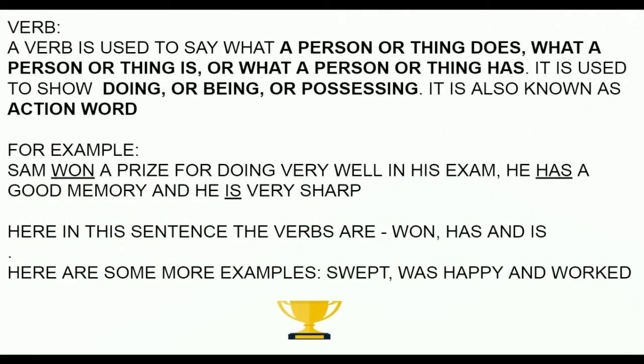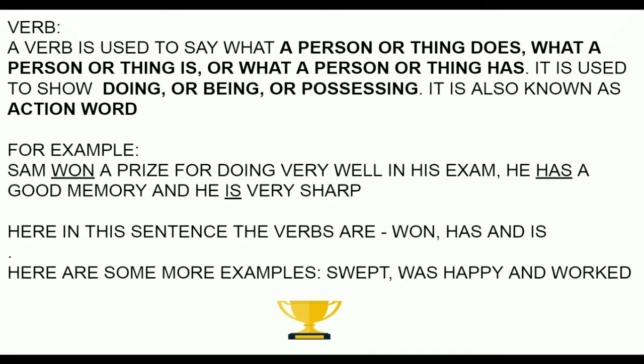Now let's learn about verbs. A verb is used to say what a person or thing does, what a person or thing is, or what a person or thing has. It is used to show doing or being or what something is possessing. It is also known as an action word.